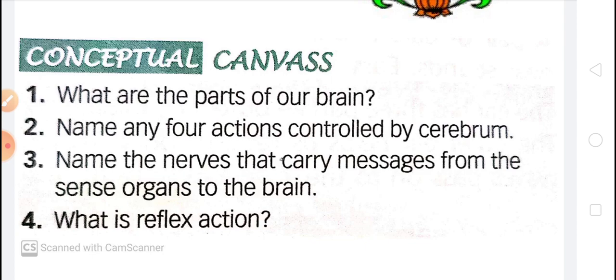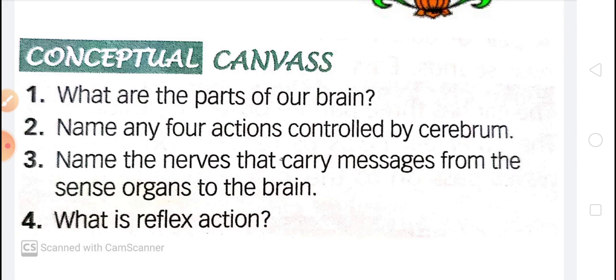Children, cerebrum is the biggest part of our brain and it controls the activities of our sense organs.